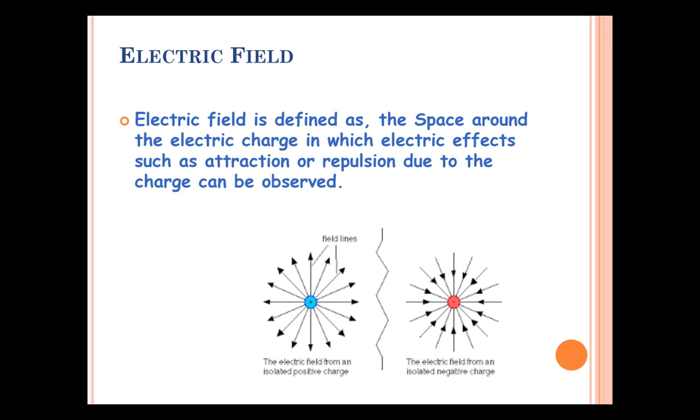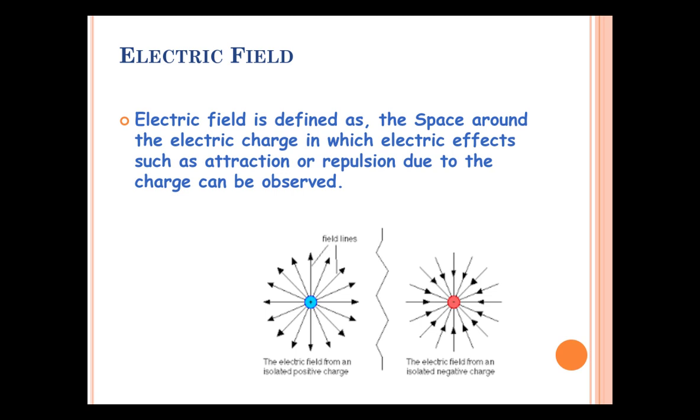If it is placed in space, then some space around the electric charge, in which effects such as attraction or repulsion due to the charge can be observed. That means if we bring another charge nearer to the isolated positive charge or negative charge, then it may be repelled or attracted towards the charge.